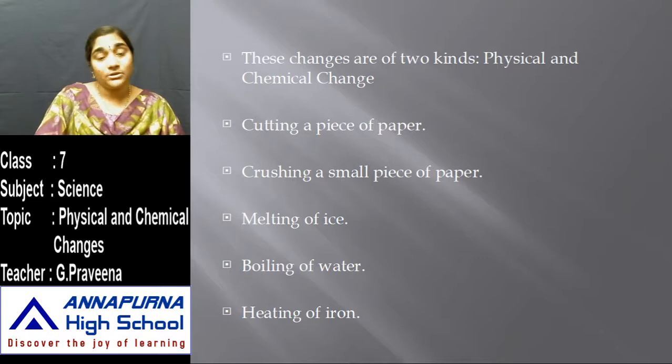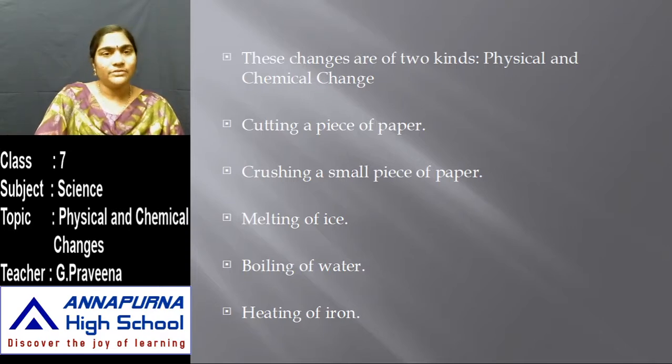Then boiling water, through the process of evaporation, when we place a pan over the steam, you can see that the water vapor is getting converted into water again. So there is a change in the state where we can get back the water. Heating of iron, where there is a change in color, it changes its color to hot red, then again it retains its original color.